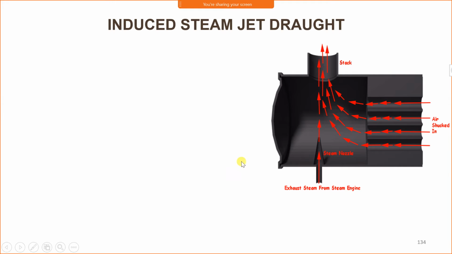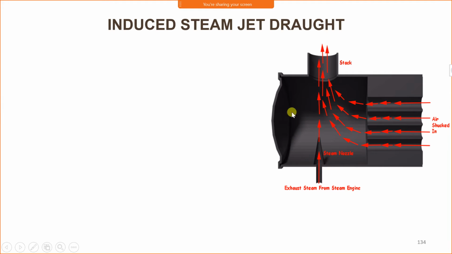In induced steam jet draught, this is a smoke box. Smoke box is located exactly opposite to the furnace. From this direction, flue gases are moving, and these gases are collected here. But for the movement of the flue gases, draught is required.